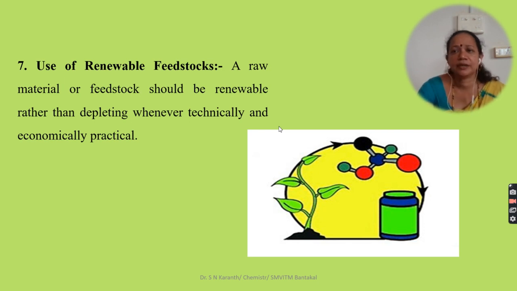They cultivate sugarcane, from which we get sugar, and as a byproduct molasses, and from that we can get ethanol. It looks like renewable energy feedstock, and we have to choose that type of feedstock. A raw material or feedstock should be renewable rather than depleting whenever technically and economically practical.